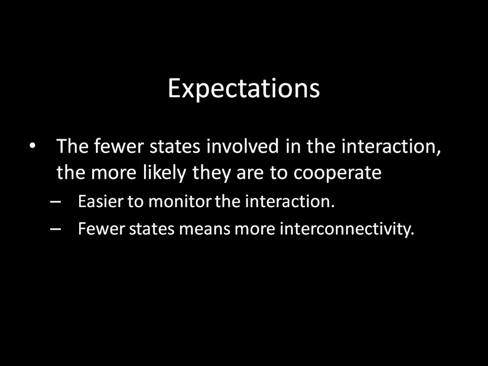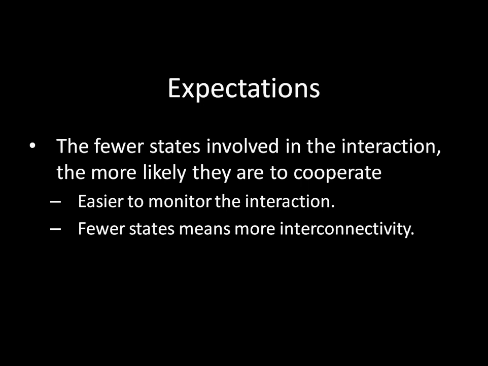And the second thing is that the fewer states there are that are involved in interaction, then the more likely these states are to cooperate. And there's two reasons for that. First, it's easier to monitor the interaction when there's only 2 countries around as opposed to when there are 200 countries around, right? And that's going back to the second video of this unit, when we talked about how monitoring problems can destroy cooperation, but if you install monitoring institutions, then you do better. The problem, of course, is that the more guys you have to monitor, the harder it is to actually monitor the interaction.